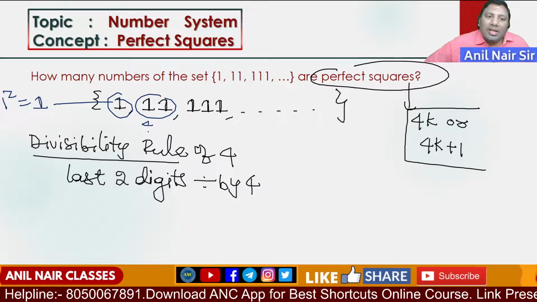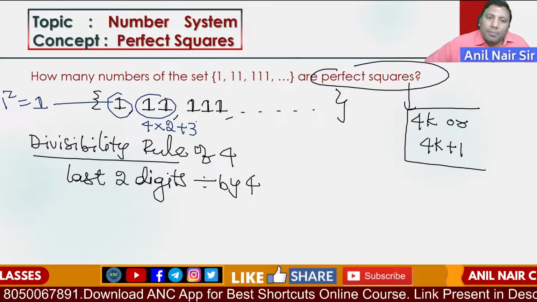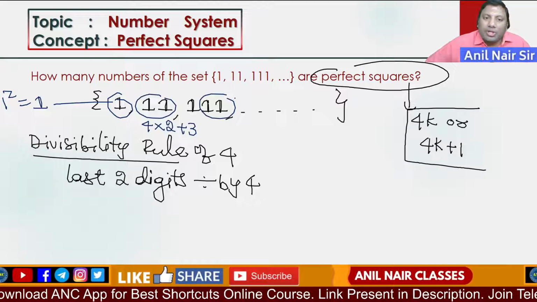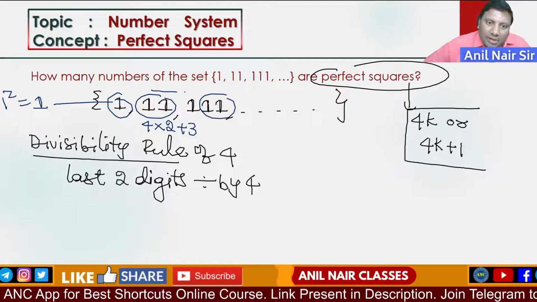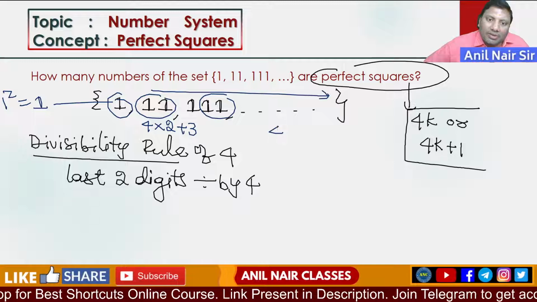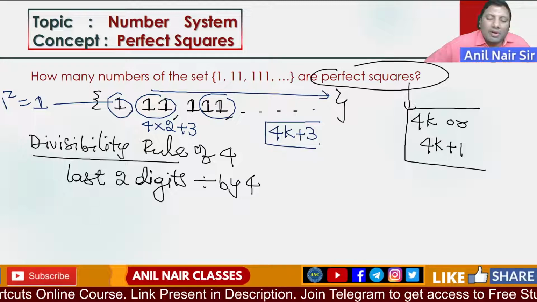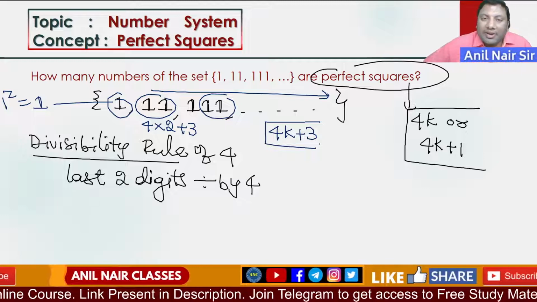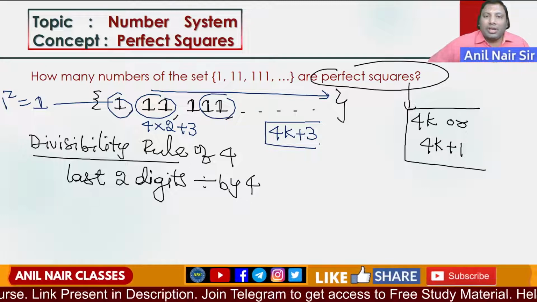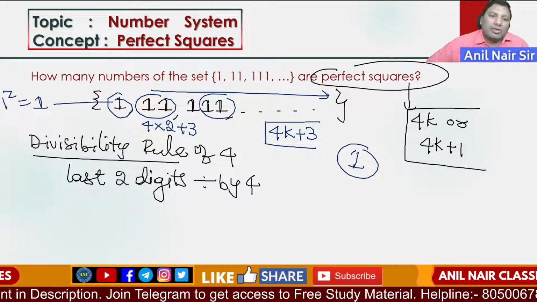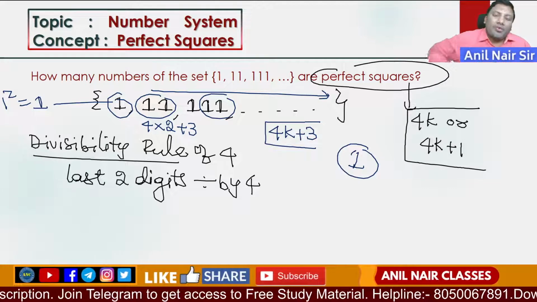11 is 4 into 2 plus 3. It is of the 4k plus 3 form. From the second number onwards, all the numbers are of the form 4k plus 3. Any perfect square cannot be in the form 4k plus 3. So the answer is only one number is a perfect square, and that number is 1.